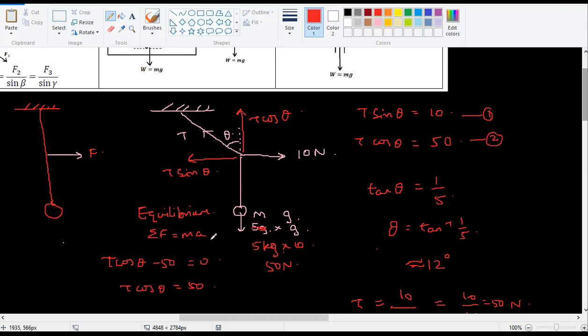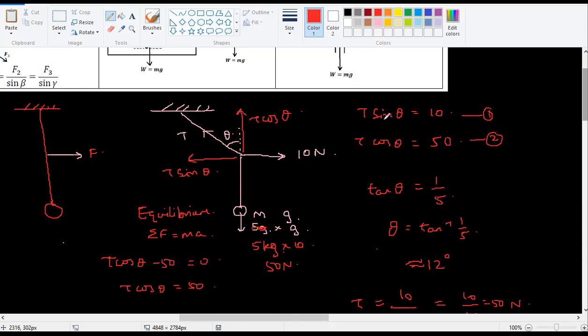For your exam purpose, you can directly write it like this, but you should understand the basics. So take this down also. You should know why it is coming like this. Similarly, I can say this minus this is equal to 0. Sigma F is equal to ma. And that will give me this one.